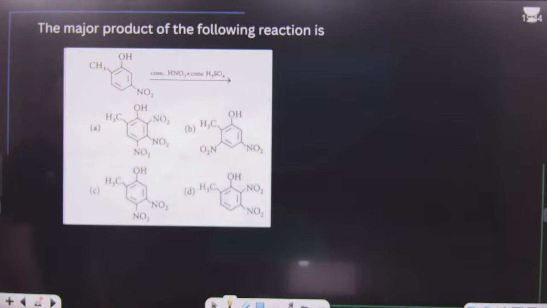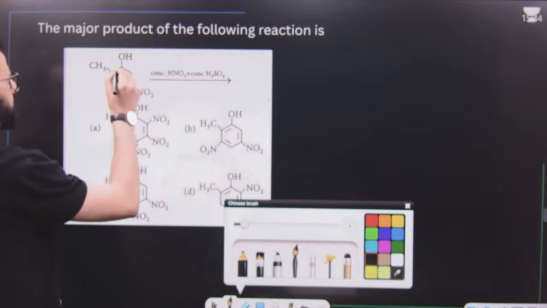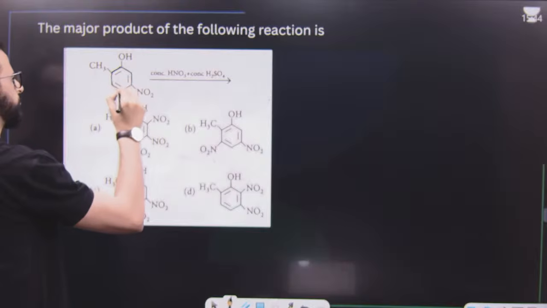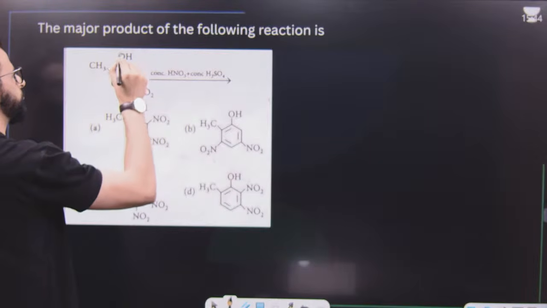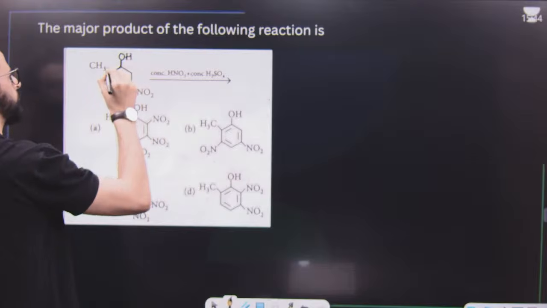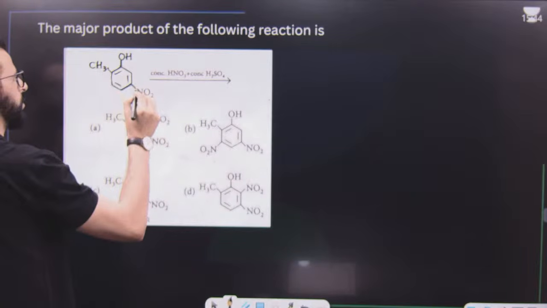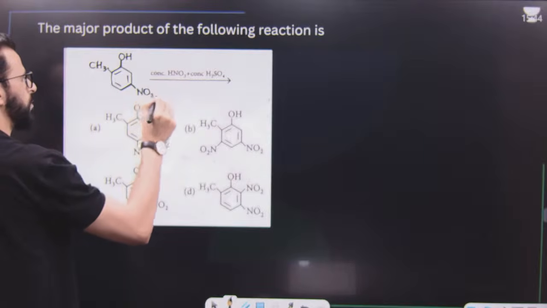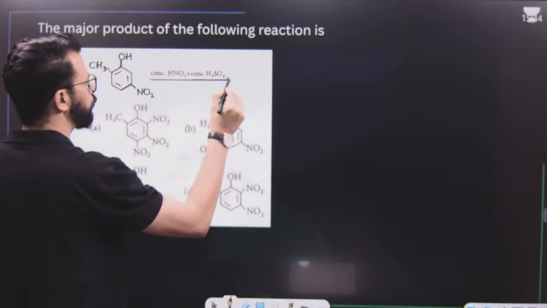After this, question is like this. Tell me the answer quickly. This is the question. With benzene ring, there are three groups attached to it. One is OH, another is CH3, another is NO2.